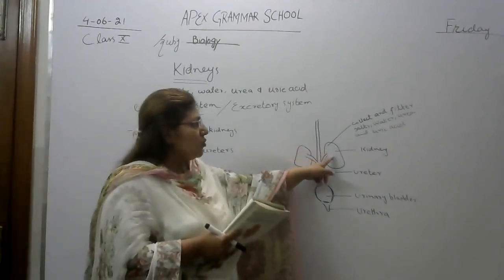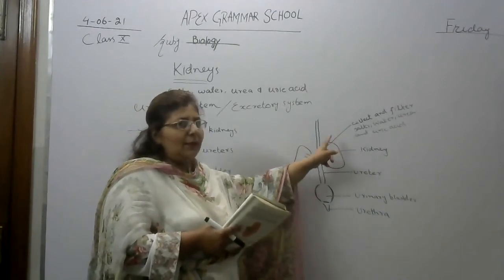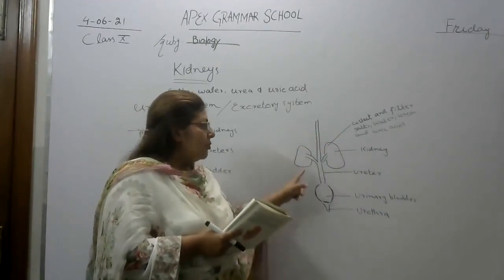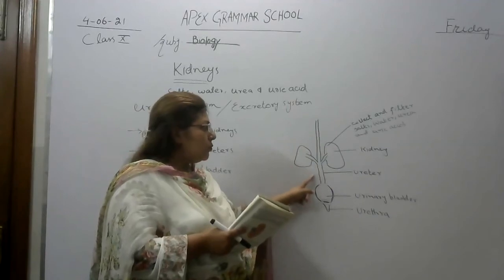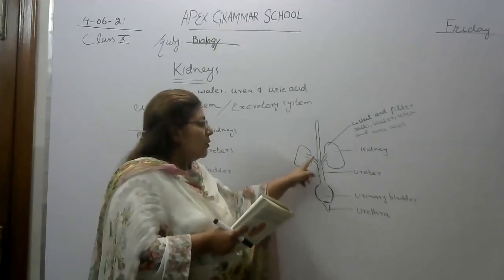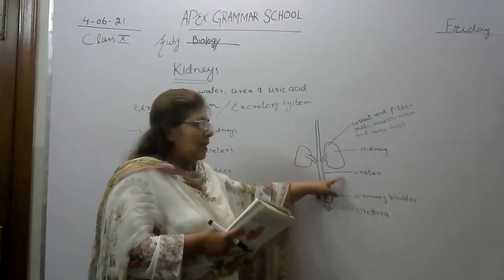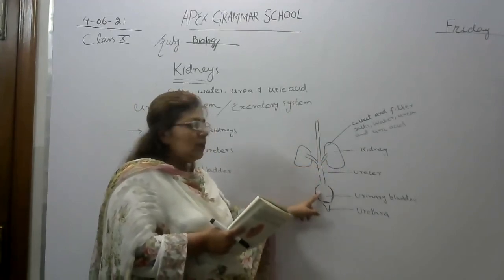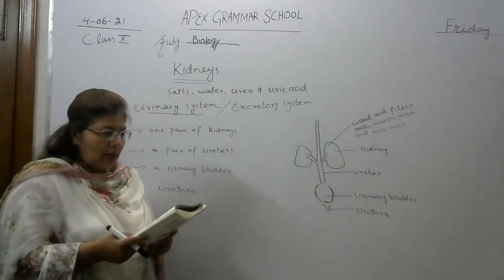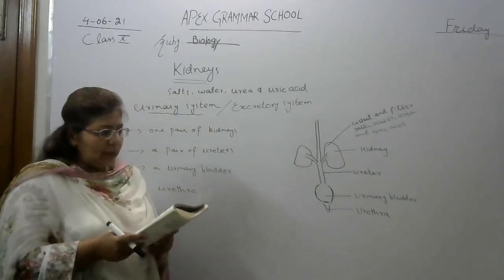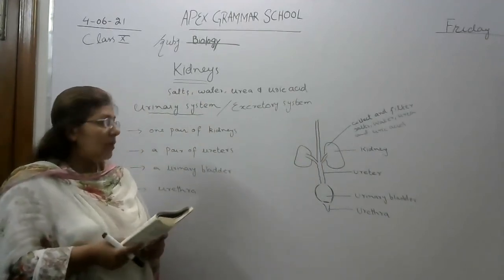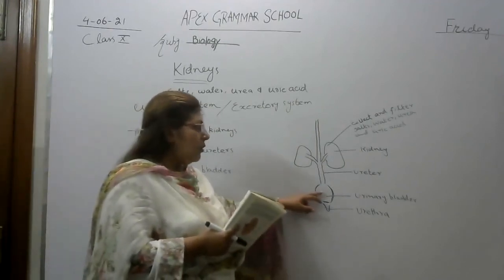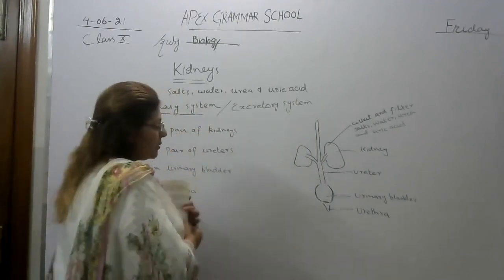The function of the ureter is to take urine from the kidneys up to the urinary bladder. The bladder temporarily stores urine until it is released.